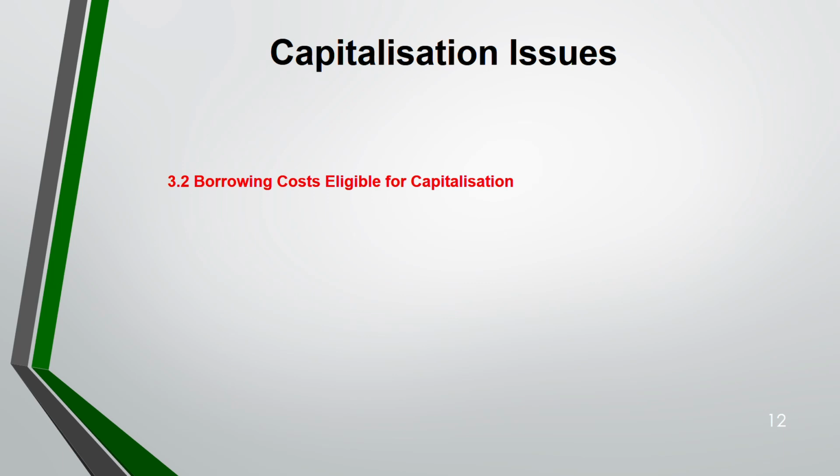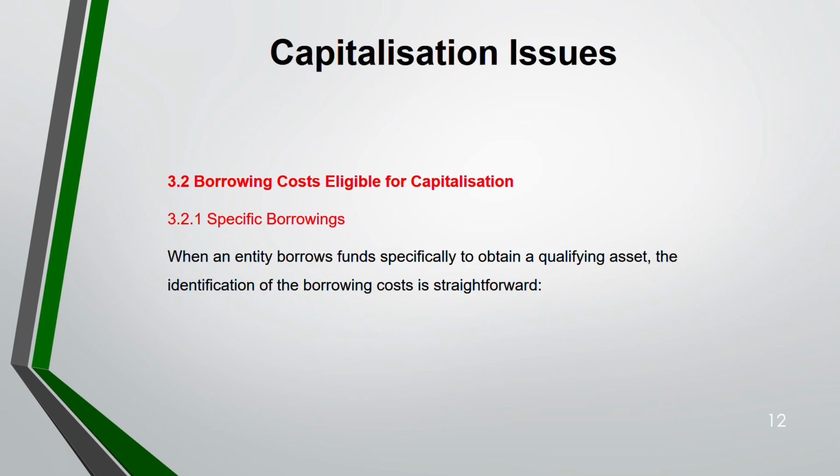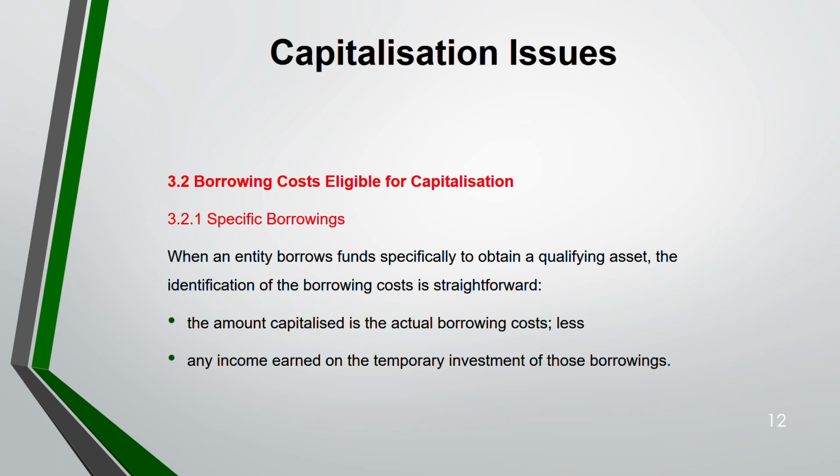Then, the borrowing cost eligible for capitalization. Specific borrowing, and then we have general borrowing. First, specific borrowing, very easy. This is very straightforward. An entity that borrows funds to obtain a qualifying asset. So, identification of the borrowing cost here is very straightforward. The amount capitalized is the actual borrowing cost minus any income that has been earned on the temporary investment of those borrowings.